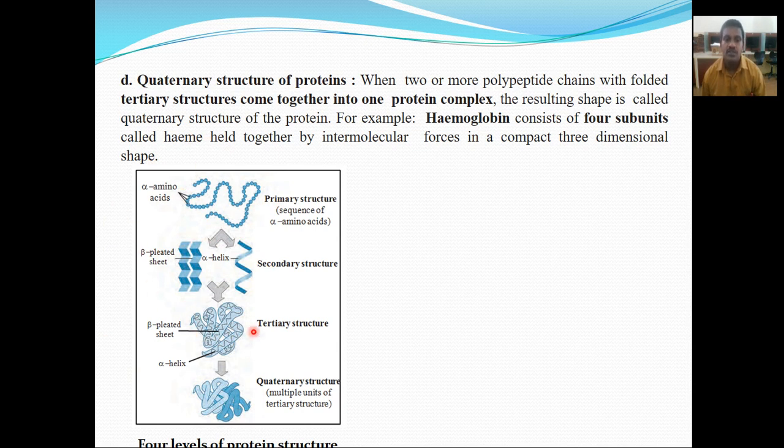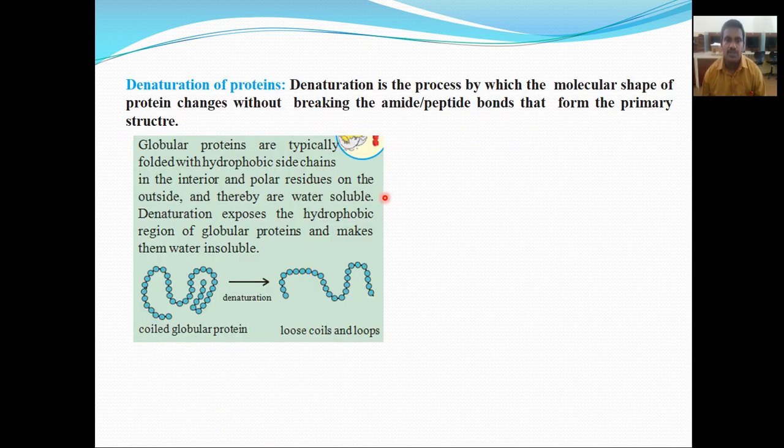This hemoglobin consists of four subunits, each called a heme, held together by intermolecular forces in a compact three-dimensional shape.